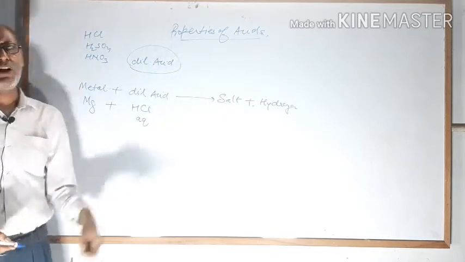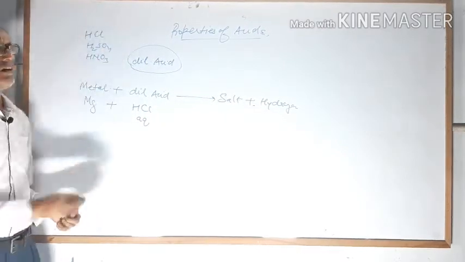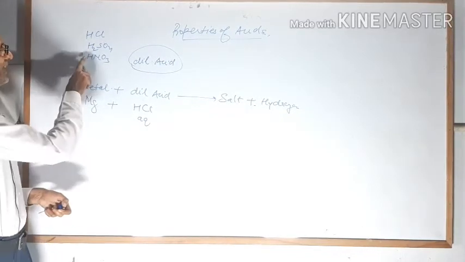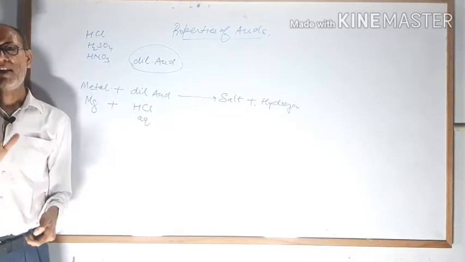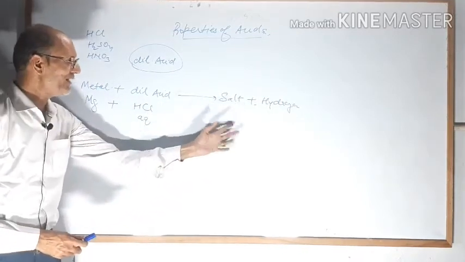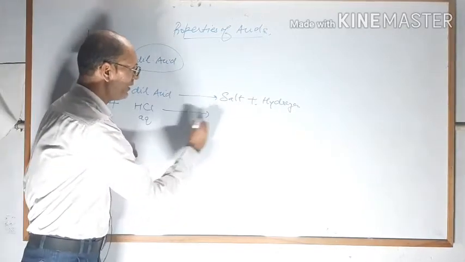Sulfuric acid always forms sulfate salt. Nitric acid always forms nitrate salt. So dear student, which salt will be prepared? Chloride salt. It is clear. So you will get chloride salt here.